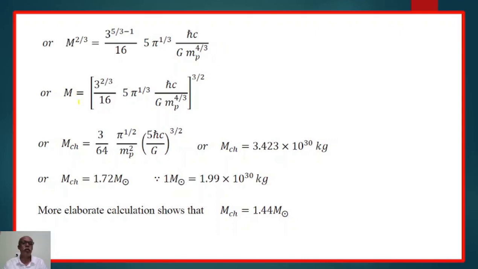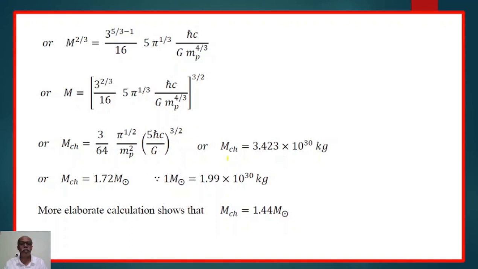Therefore M = (3^(2/3)/(16 × 5) π^(1/3) ħc/(G mp^(4/3)))^(3/2), or M can be rewritten as MCh, called the Chandrasekhar mass limit, which is equal to 3/64 × (π^(1/2)/mp²) × (5ħc/G)^(3/2).